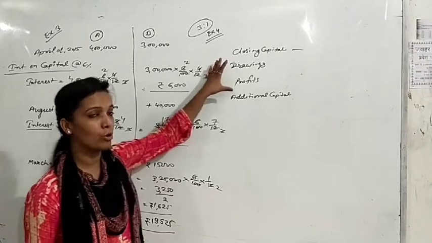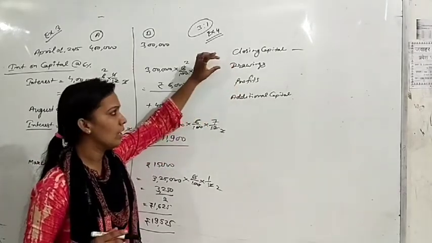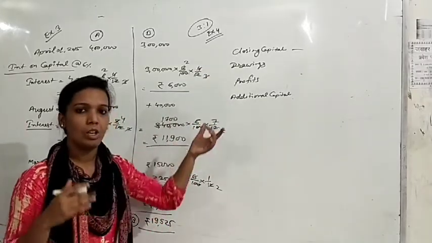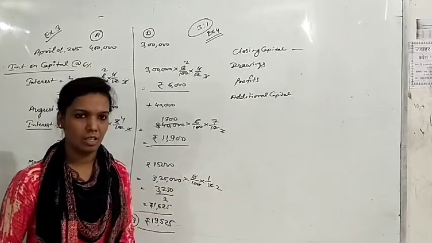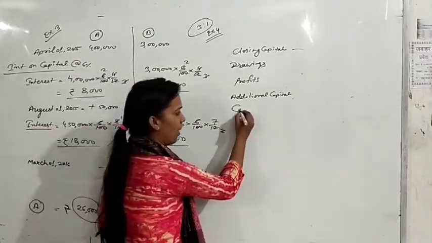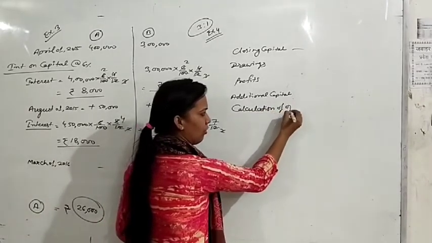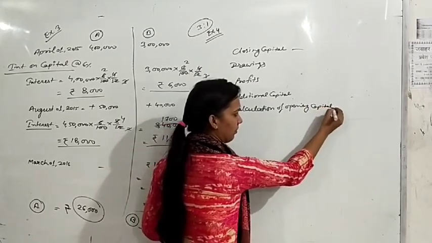But here we have to do the reverse. Here you have closing capital. So whatever items we deduct in the balance sheet will be added here, or whatever items are added in the balance sheet will be deducted here. So first of all, just find the opening capital. Calculation of opening capitals.